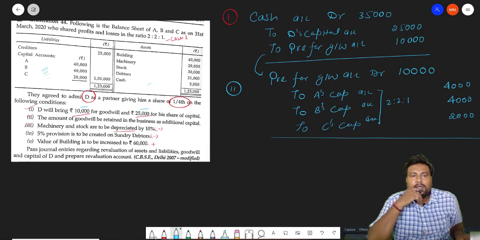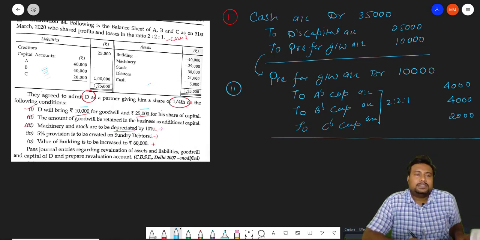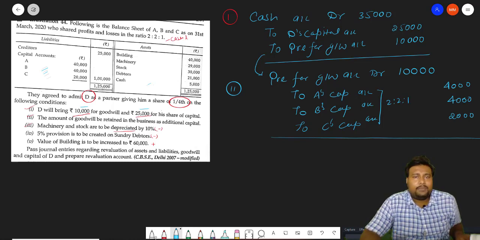Now the second one: the amount of goodwill will be retained in the business as additional capital, meaning you don't need to distribute it. Partners will not withdraw this amount of goodwill from the business, it will be kept in the business, so you don't have to do anything for the second entry. Come to the third entry.